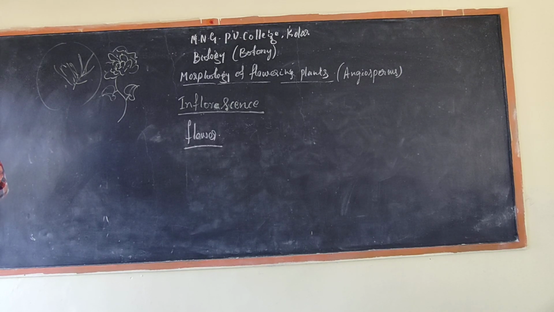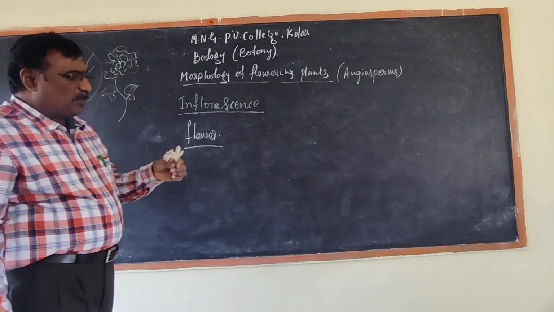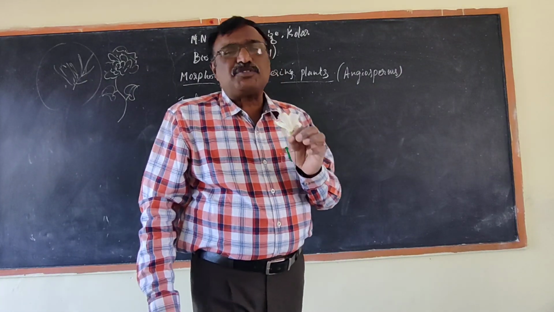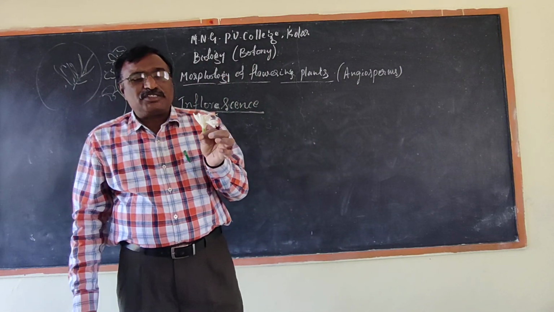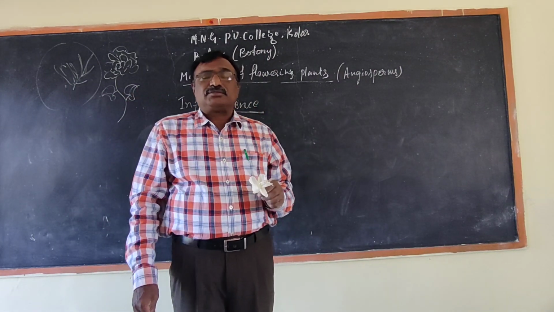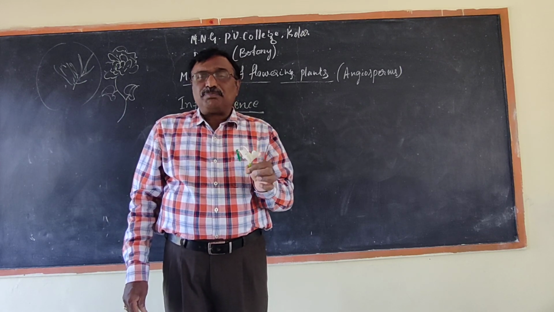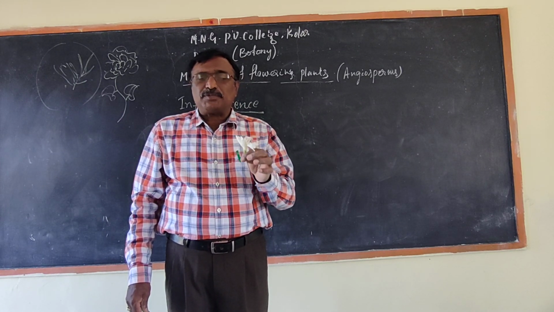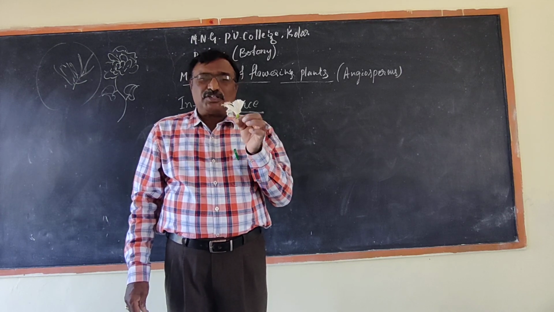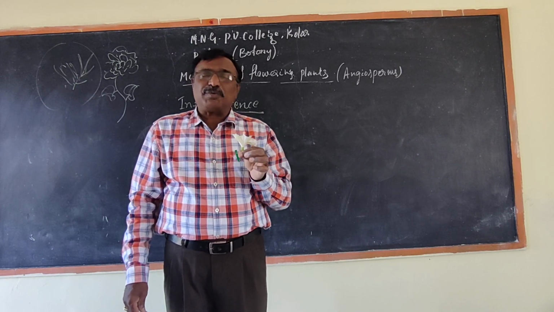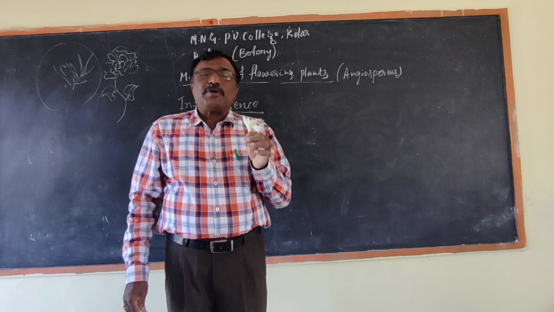Now we are going to discuss the meaning of flower. I think you know the flower, different types of flowers. Flower is a typical part of the plant. Definition of the flower: flower is the typical plant part. It is a reproductive organ. It is supporting the pollination and also fertilization.